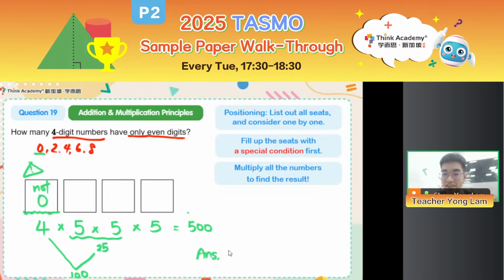So my answer, 500. Okay, so that's how we attempt this question, right? 500 4-digit numbers. And hopefully by now, whenever you see a forming numbers type of question, you know how to do it. Okay, I trust everyone who is here, right? So with that, let's move on to the next question. Yes, it's 500. That's the answer.